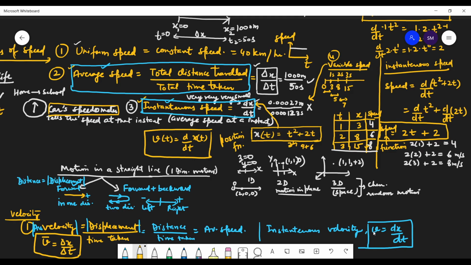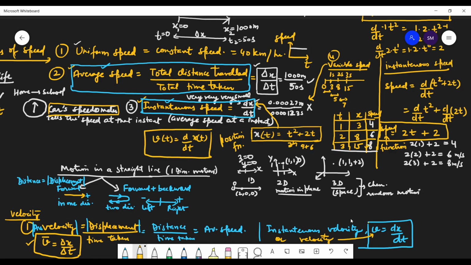And there is no bar over the instantaneous velocity, which I can also call just velocity. When I say only velocity, it always means instantaneous velocity. Only if you say average, or put a bar, will it be average velocity.